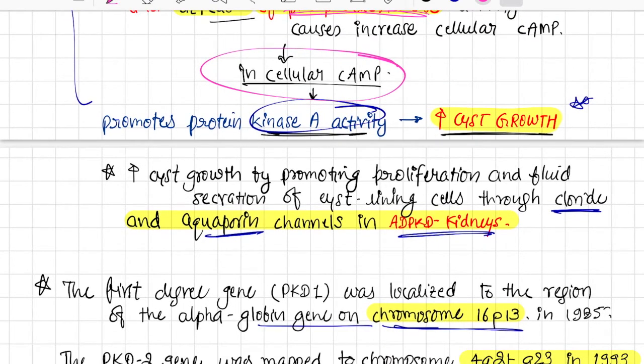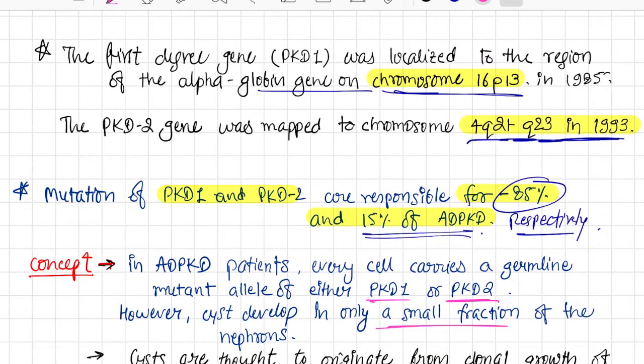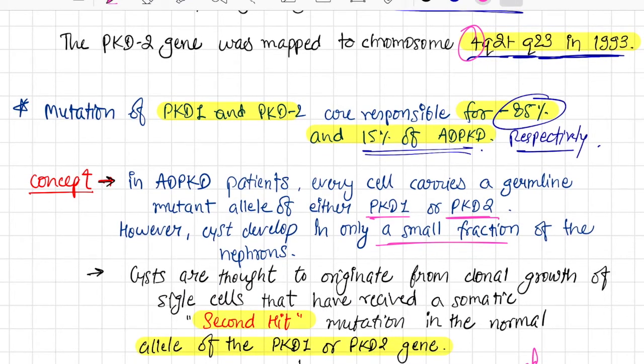This protein kinase A helps in cyst growth by promoting proliferation and fluid secretion of the cyst lining cells through the chloride and aquaporin channels. Take note of chloride and aquaporin channels in ADPKD kidneys. The PKD1 gene was localized to the 16th chromosome and PKD2 to the 4th chromosome. Mutations are responsible for 85% and 15% of ADPKD respectively for PKD1 and PKD2.